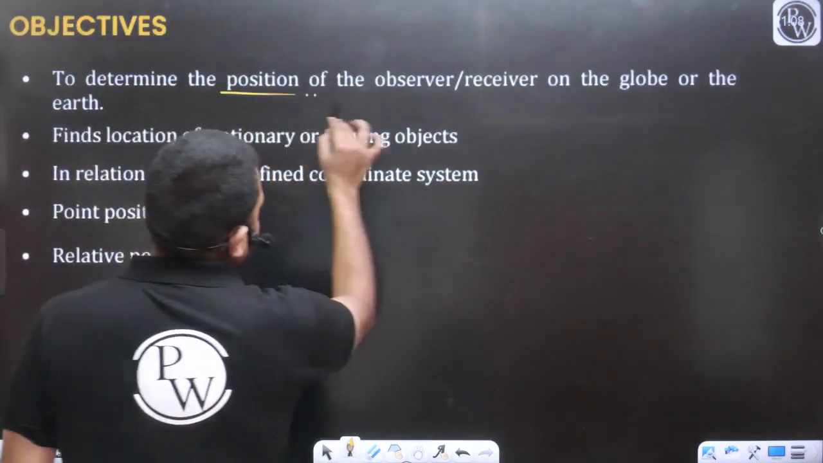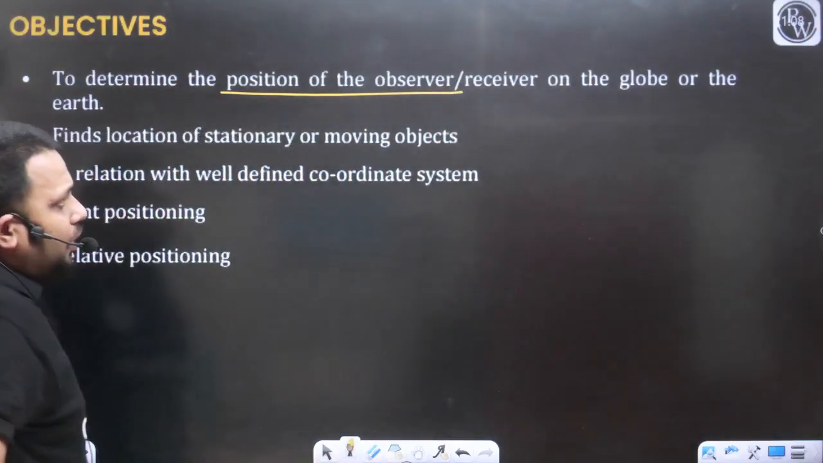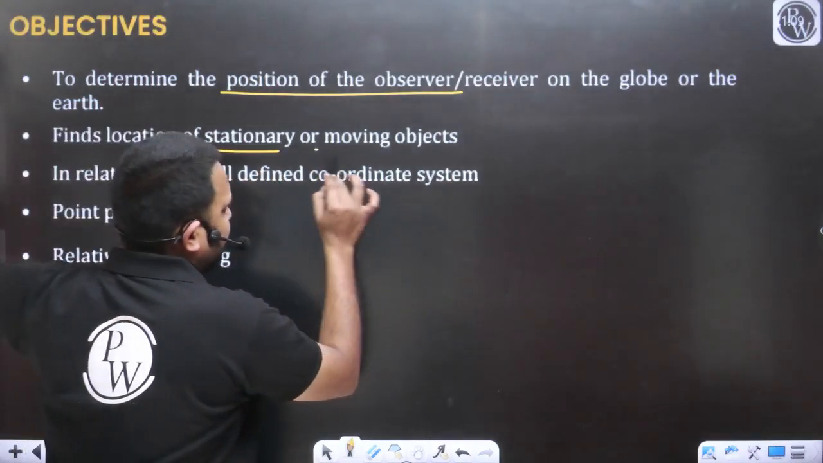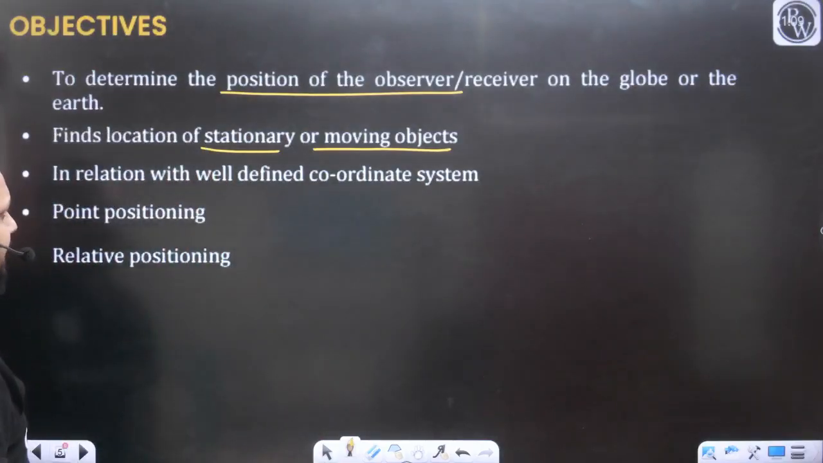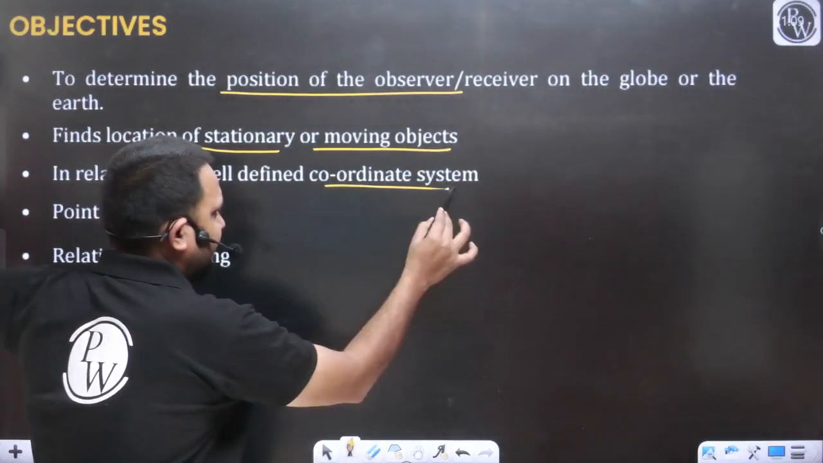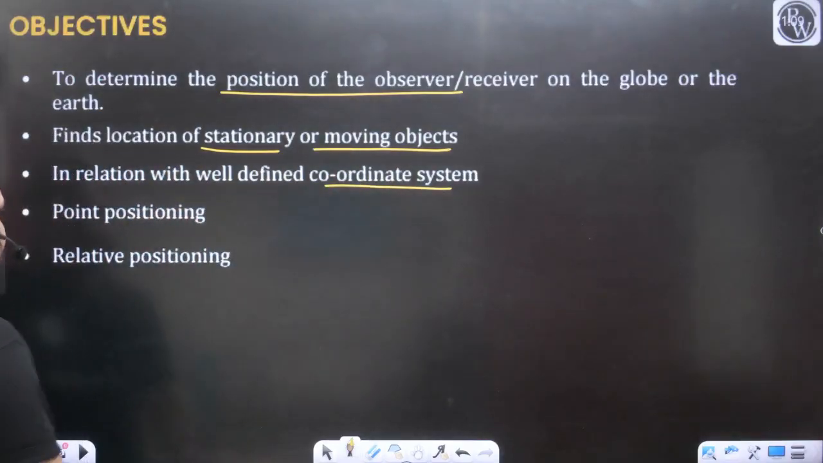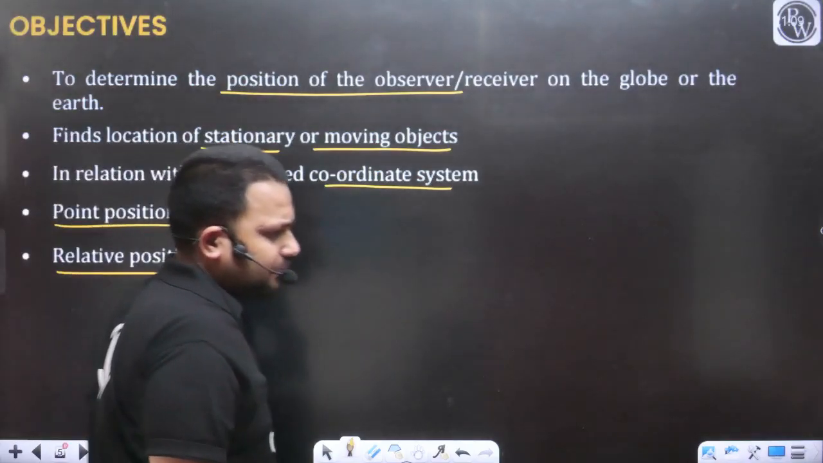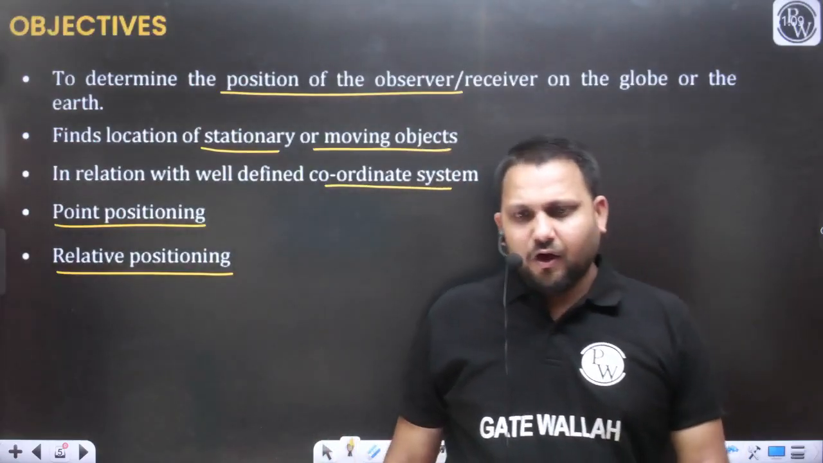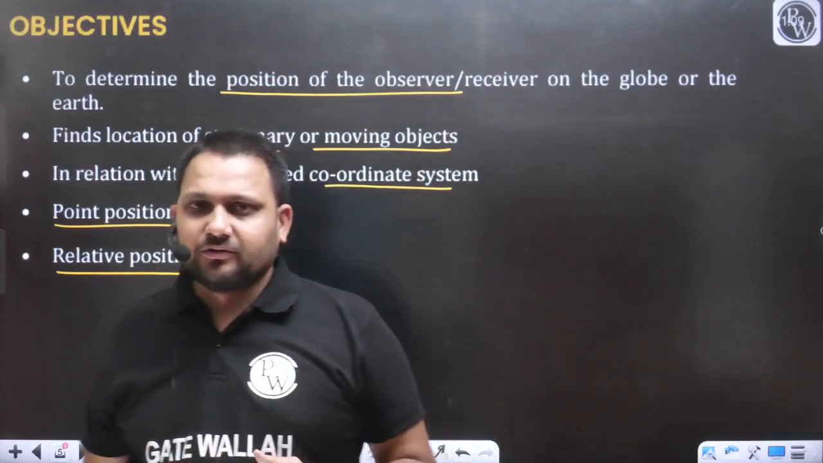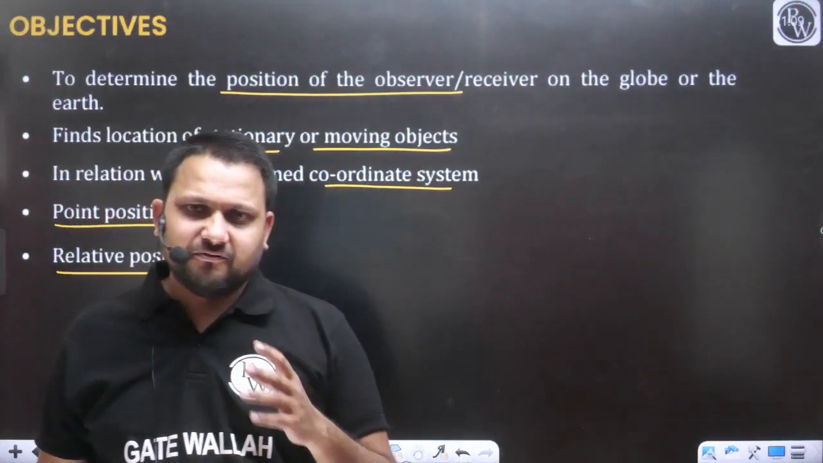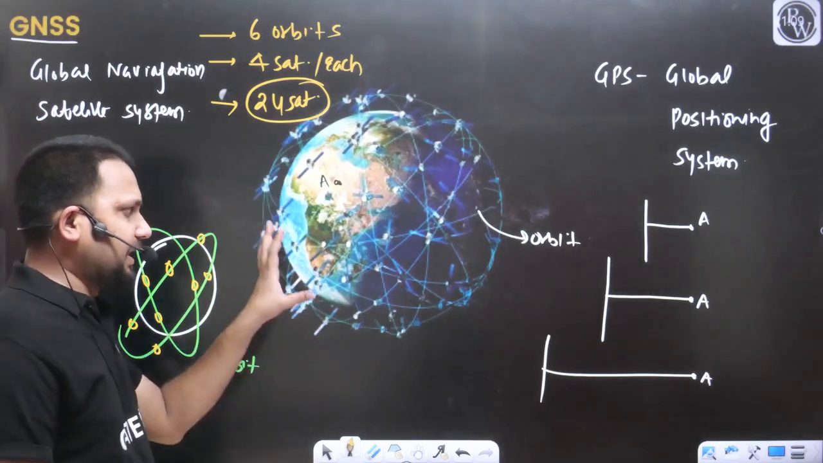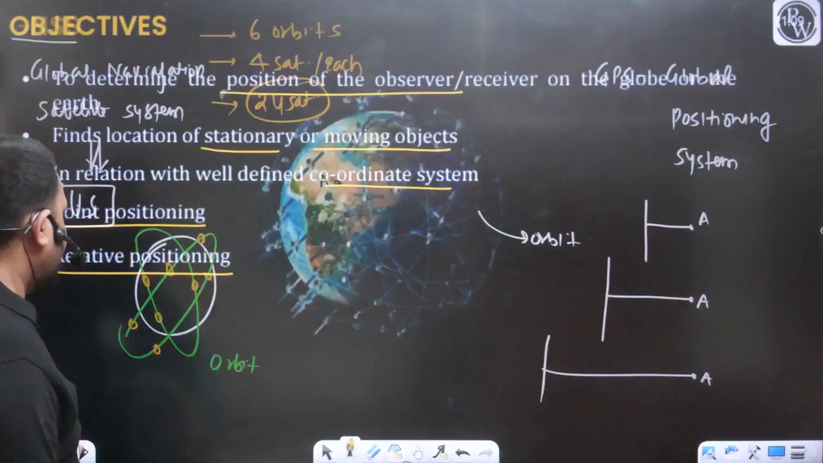So we can define the position of the observer on the globe or on the earth, find the location of stationary as well as of moving objects. In relation with a well-defined coordinate system, we are defining the position of any point. Point positioning will be there, relative positioning will be there of the object. Object may be stationary, object may be moving. So these are some works that we can do with the help of the GPS. How we can cover the earth surface with the help of the satellites, that part I have also covered.